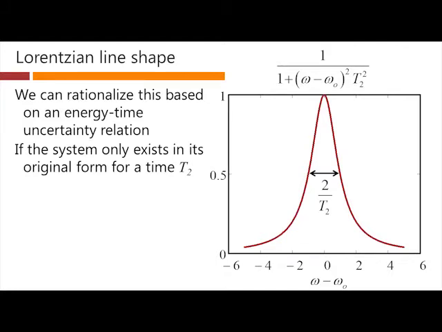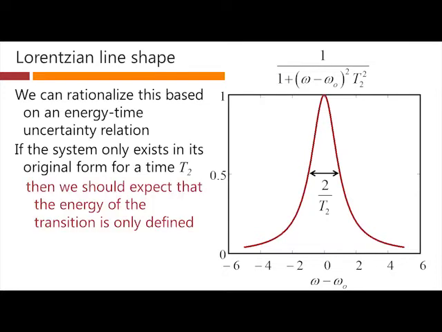If a system only exists in its original form for some time T2, with T2 being the standard way of notating this particular phenomenon in the density matrix theory, then we should expect that the energy of the transition is only defined to within something like h bar over T2, or in angular frequency, to within something like 1 over T2.